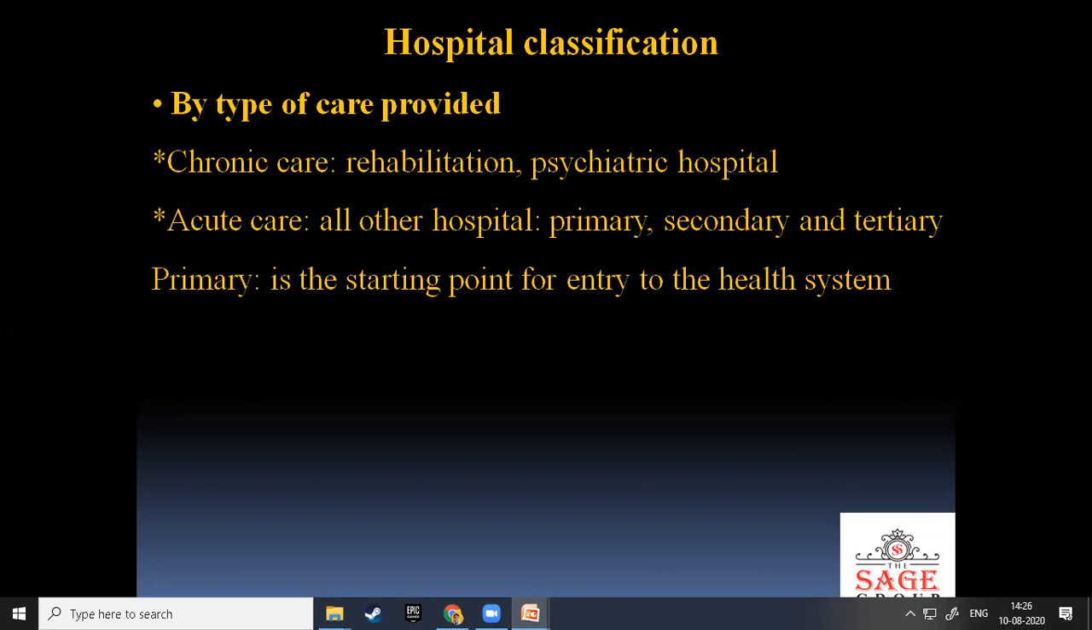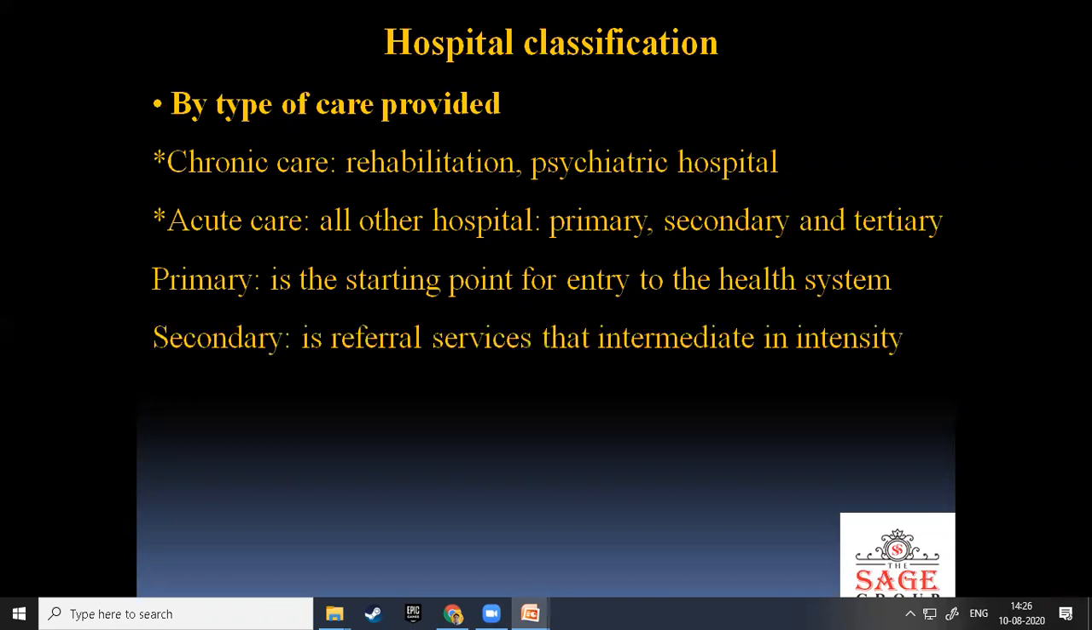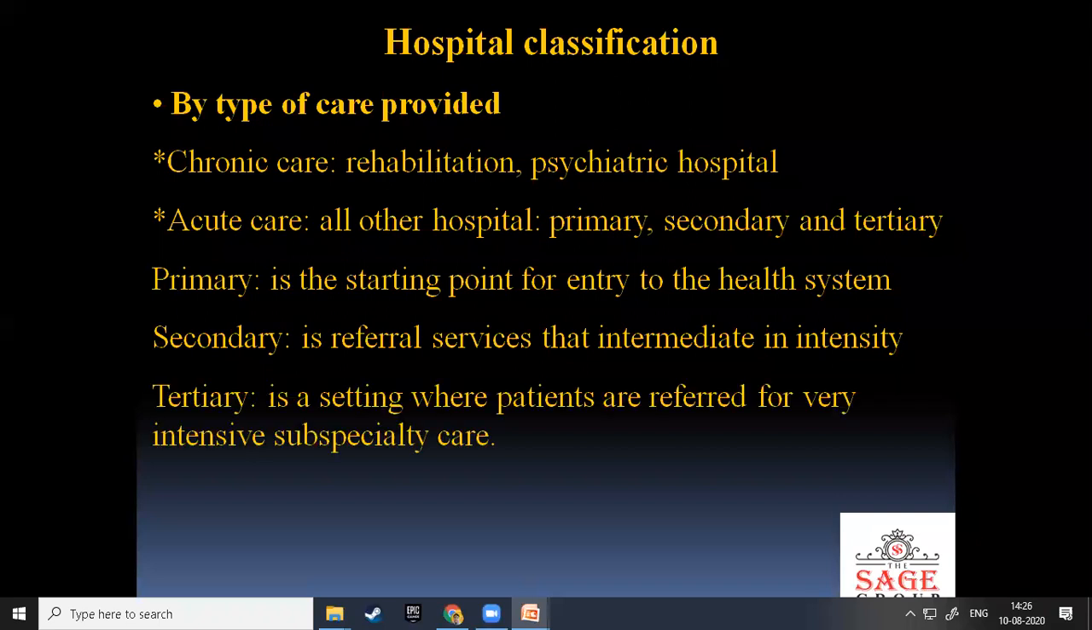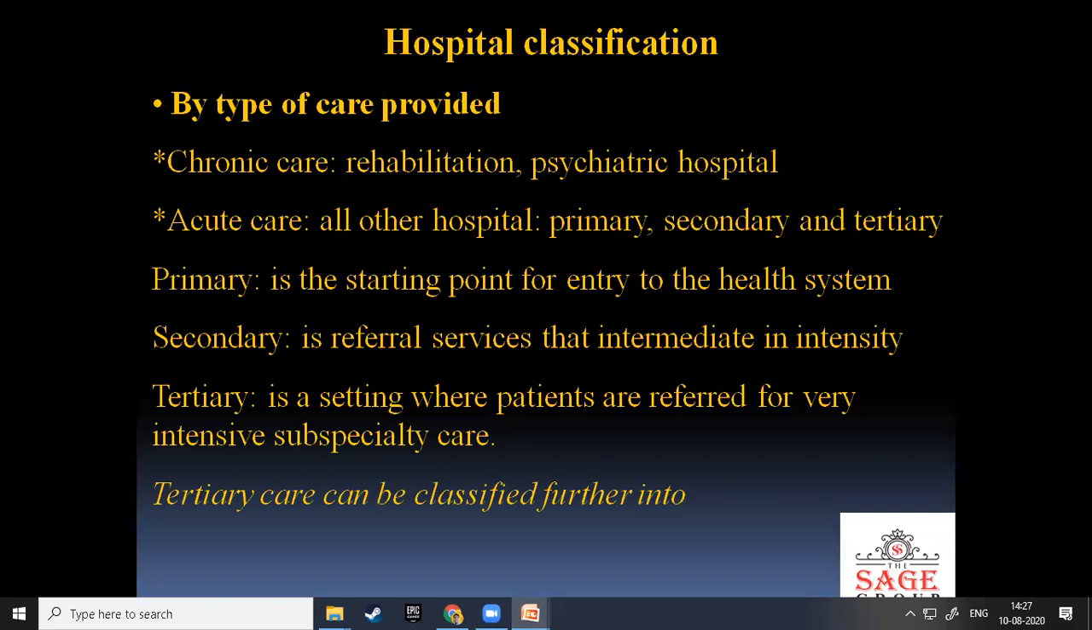Primary is the starting point of entry to the health system. Secondary is referral services, the intermediate, and tertiary is the setting where the patients are referred by the secondary level for a specific treatment or intensive care. Tertiary care can be classified further into a specific type.